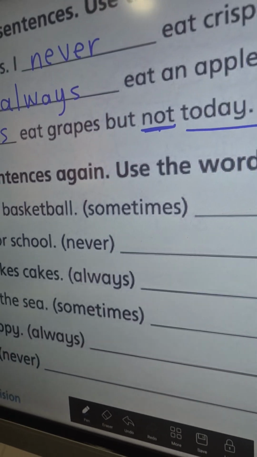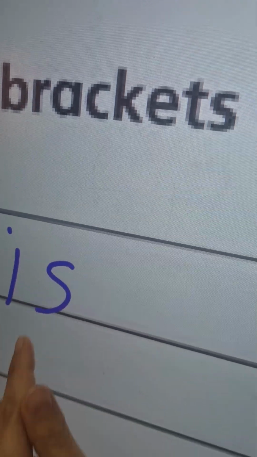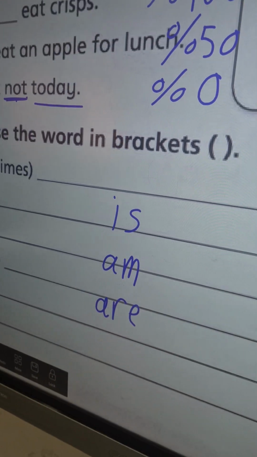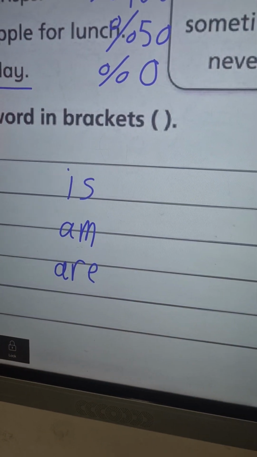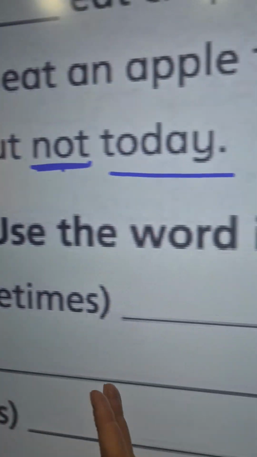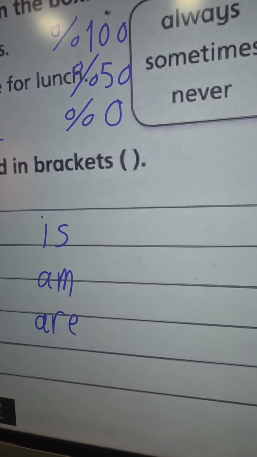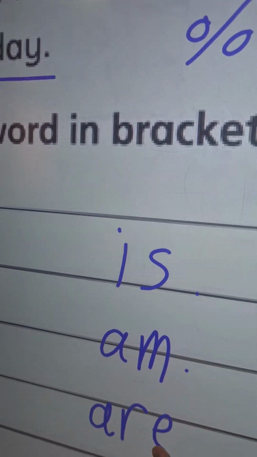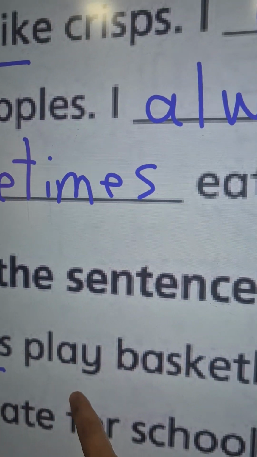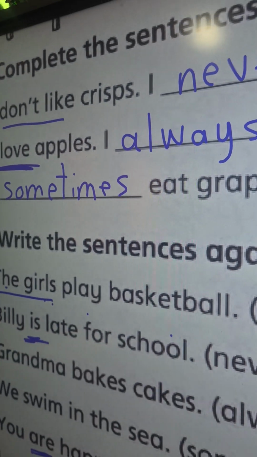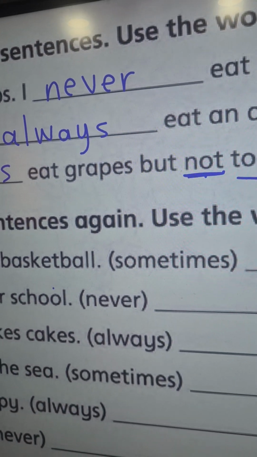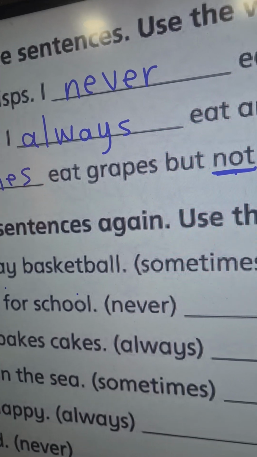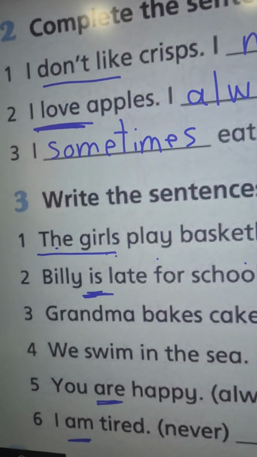After them. For example, look, we have is or are. These are verbs to be. If we have sometimes, never, always, we should write them after is, are, after the verbs to be. And if we don't have is, are in the sentence, like this sentence, the girls play basketball, here we don't have is or are. So we should write sometimes, never or always after the subject.